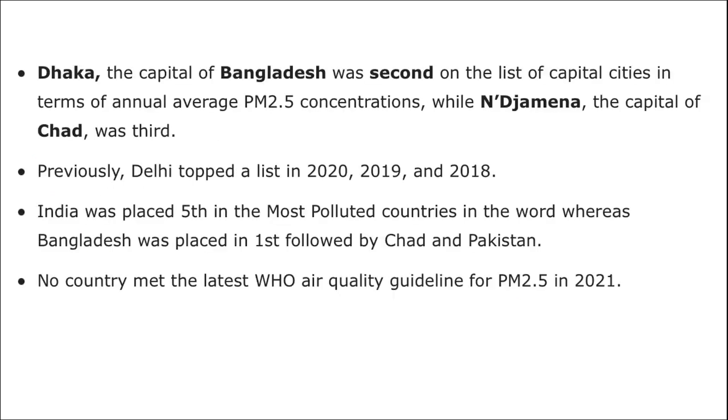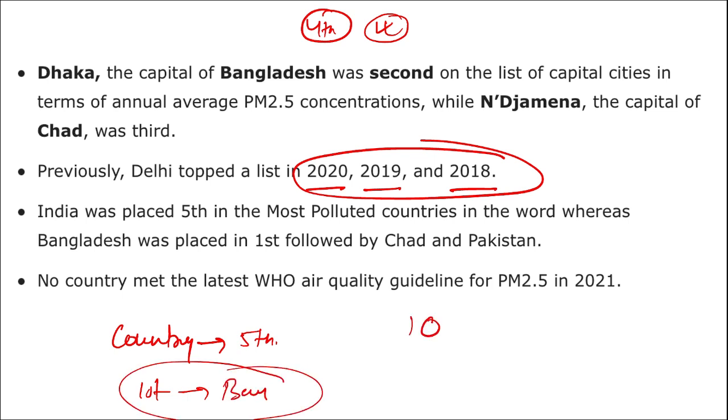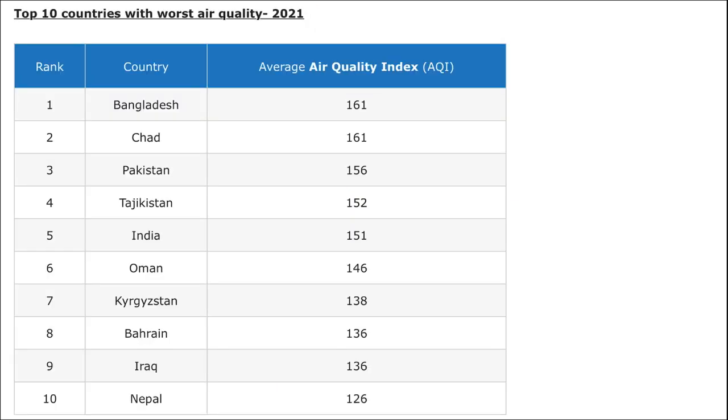Moving on, previously Delhi also topped, as we see this is the fourth consecutive year that Delhi, the capital of India, has secured the first position in the most polluted cities in the world. So earlier in 2018, 19 and 20 also Delhi secured the first position. In terms of country, what is the rank of India? India's rank is 5th. In terms of country, first rank is of Bangladesh. Who released this index? This was released by IQ Air. This is a Swiss based organization. Alright, these are the data that you should remember and are important.